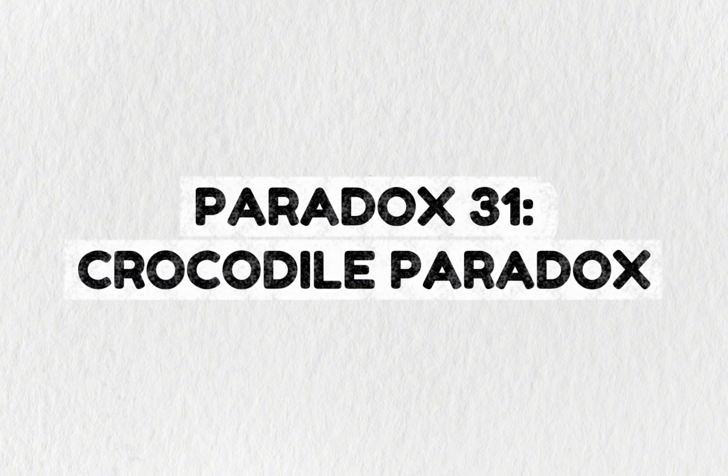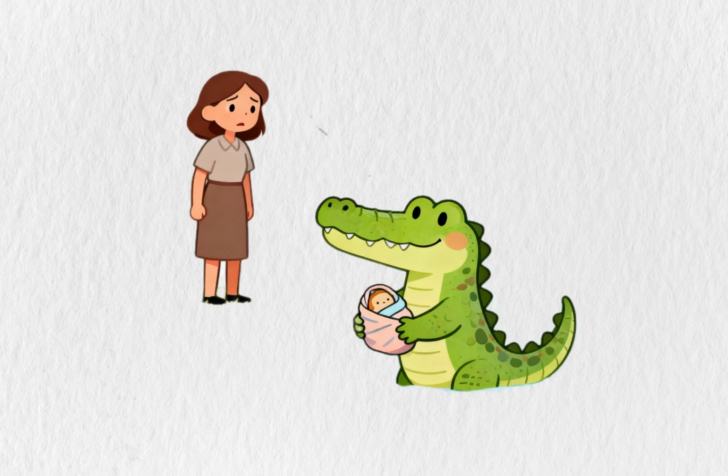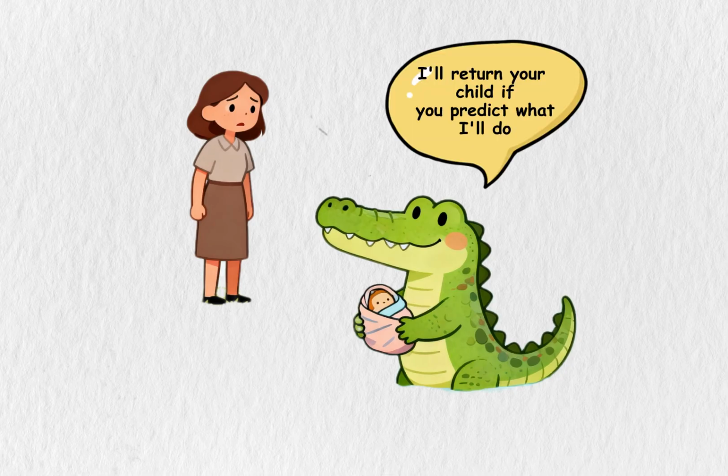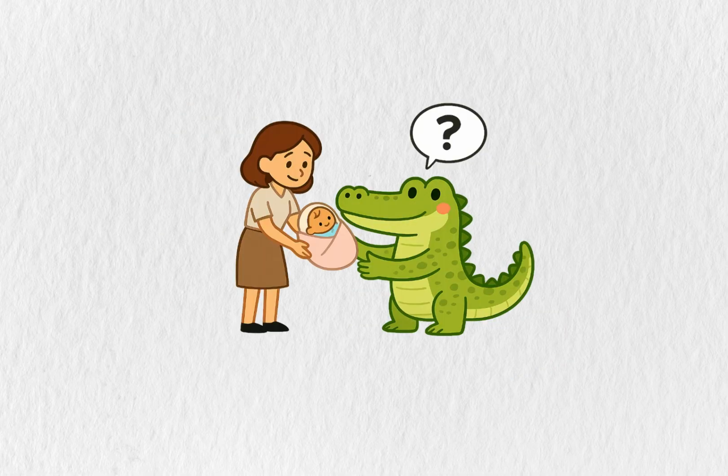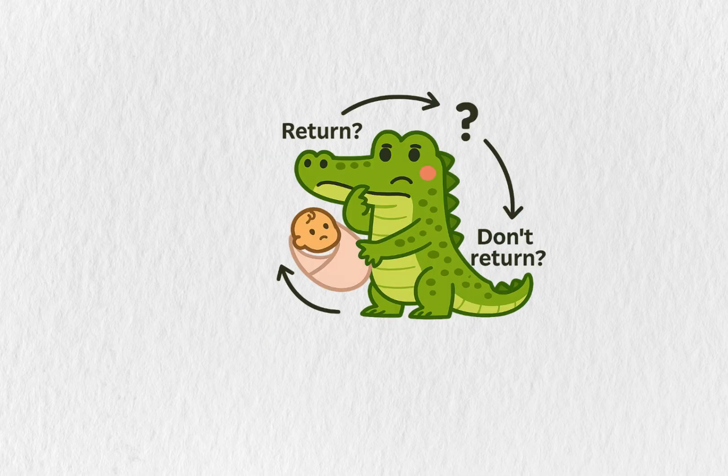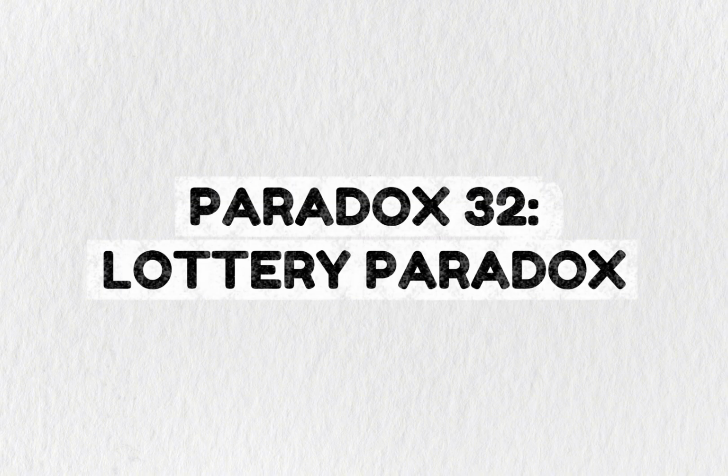Paradox 31. Crocodile Paradox. A crocodile steals a child and says, "I'll return your child if you predict what I'll do." The parent says, "You won't return my child." If the crocodile returns the child, the prediction was wrong. If it doesn't, the prediction was right, so it should return the child. It's a logical trap.